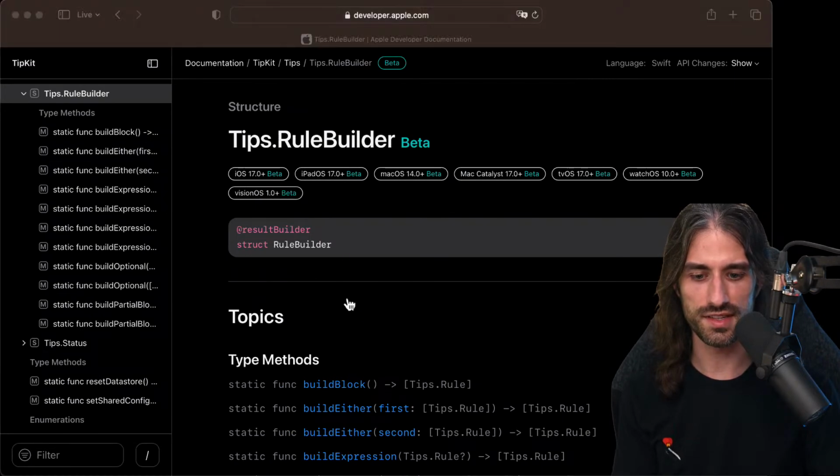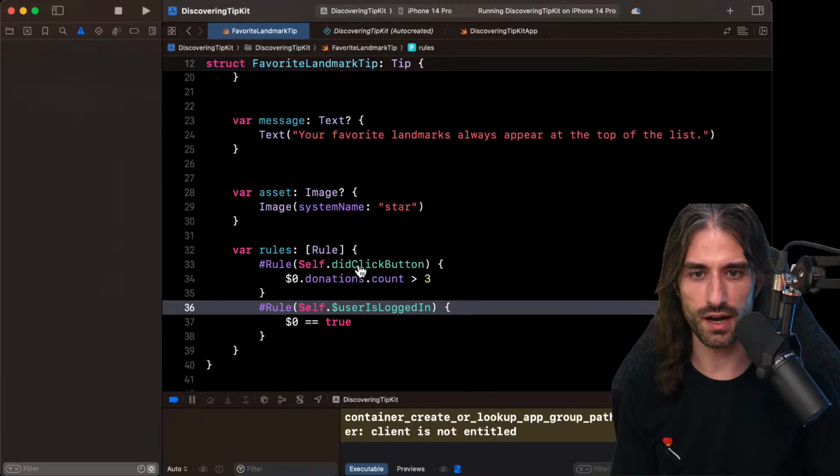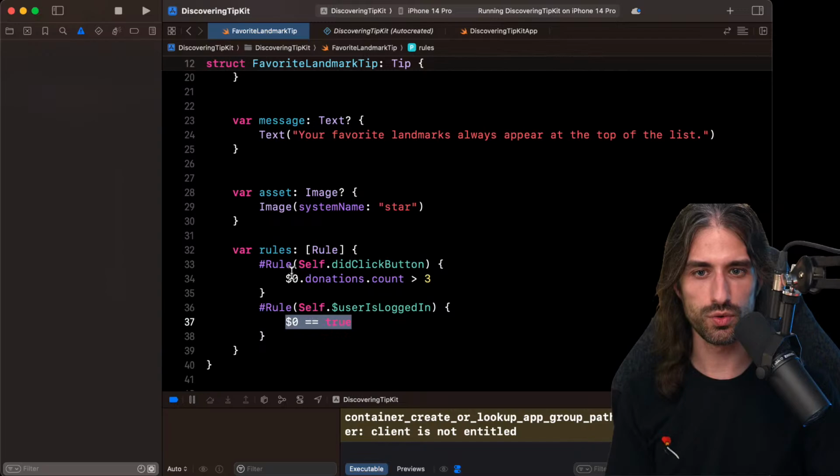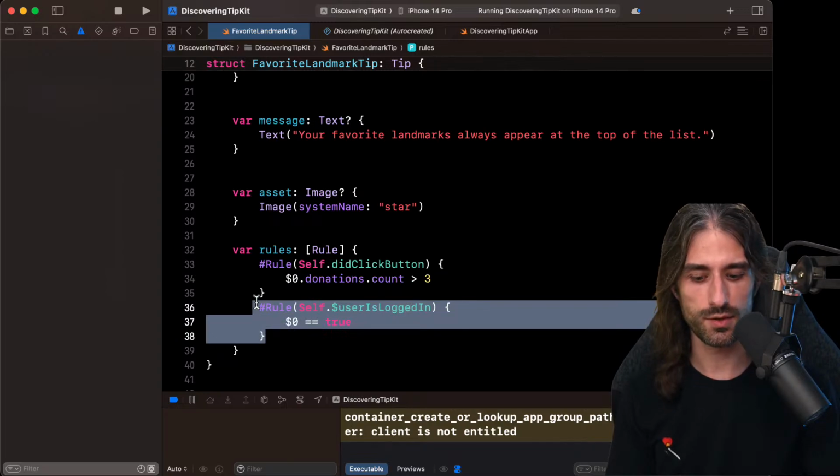Okay, so let's see actually what's going to happen. If it's an and, then I will need to have logged in set to true and at least 3 times donated the event. The other case will be either. So at first I'm going to try and just log in and see what happens.